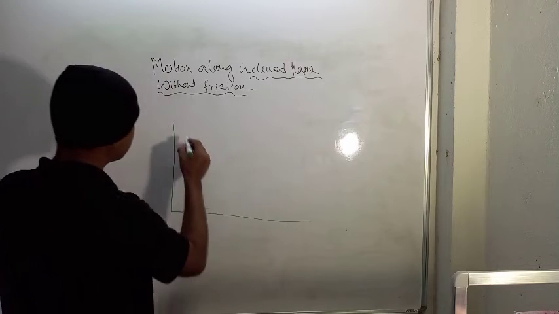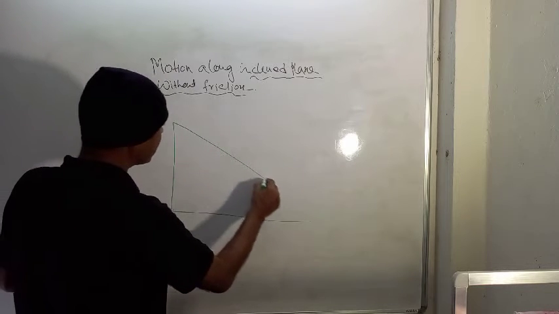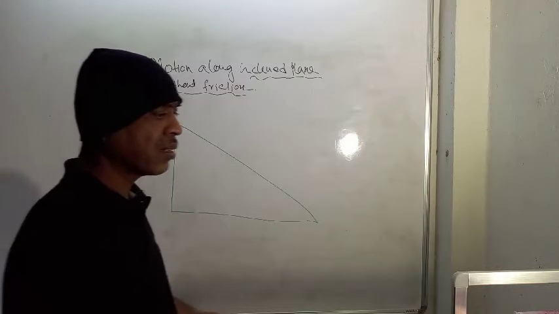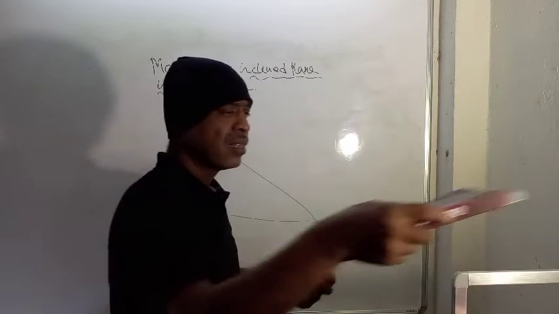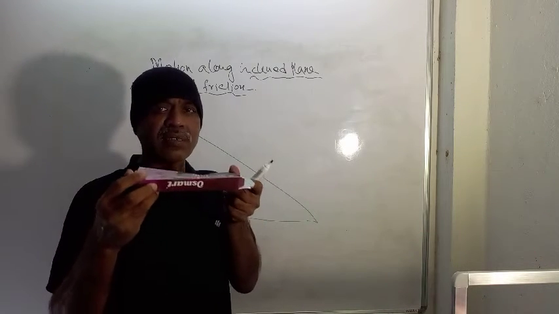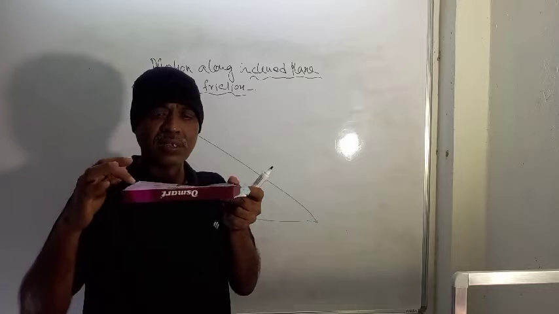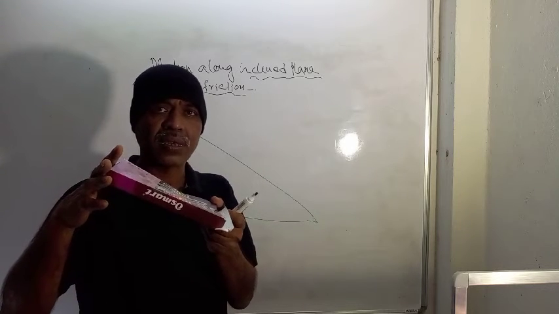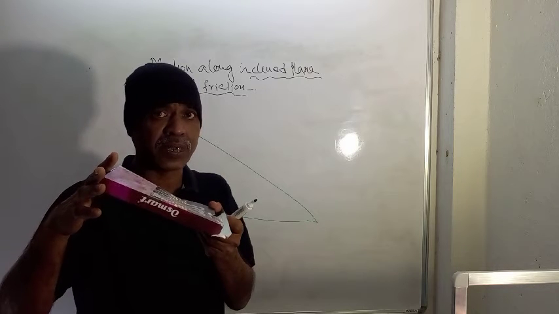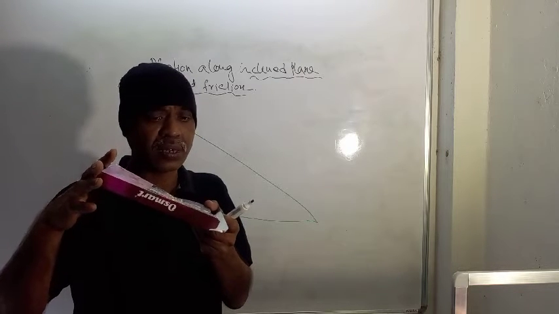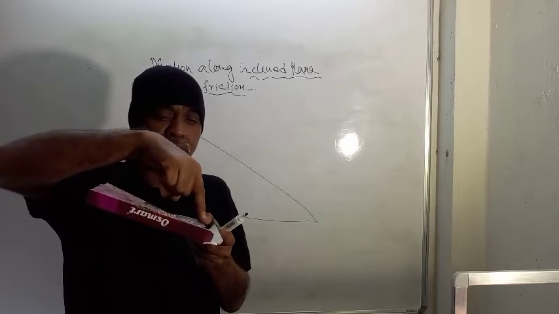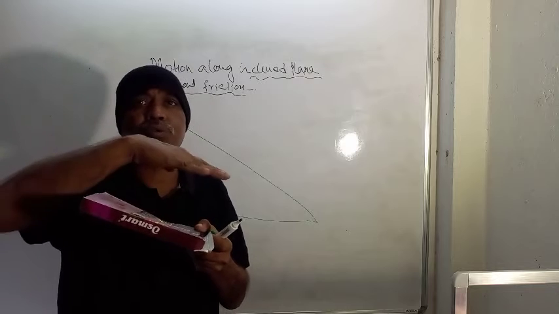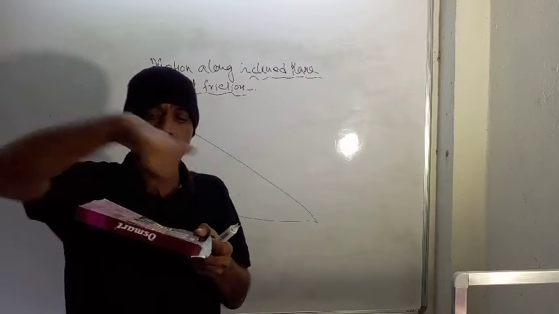You know that thing. If you are a student of class 11, science stream, then you know what an inclined plane is. This thing is horizontal. This packet is horizontal. If you keep it this way, then this becomes an inclined plane. This is upslope, when you are going from here to here. When you are going from here to here, then it is downslope.